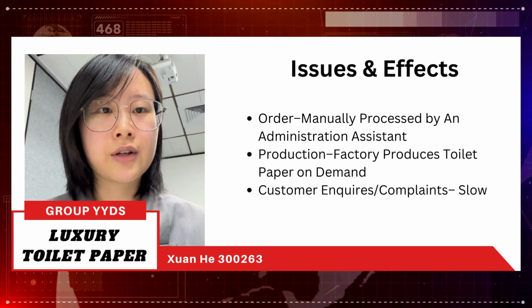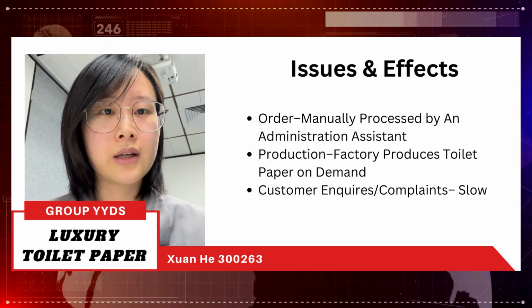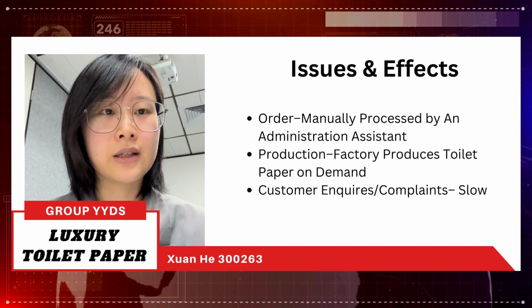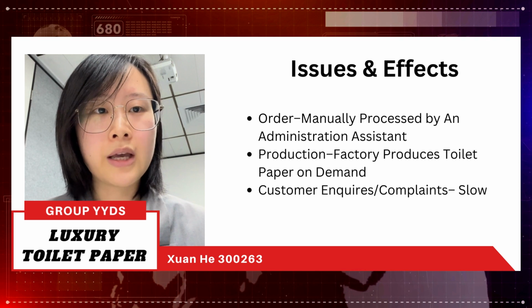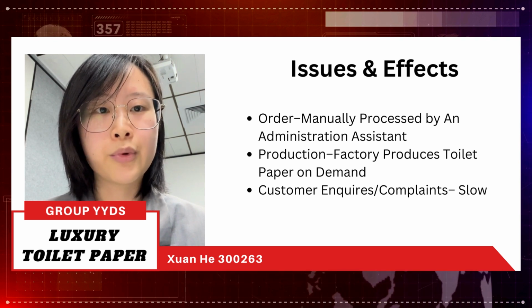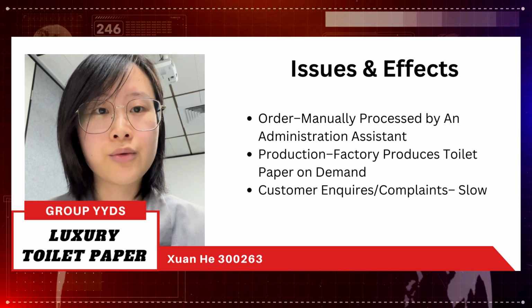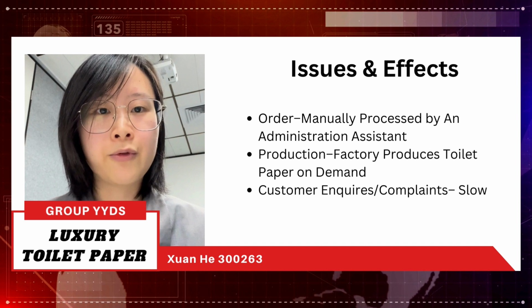Now I will introduce the current problems of our primitive ordering system. Firstly, the customer's order is manually processed by administration assistants. As for customers, the process may include manual errors which may need time to fix, and customers may get the wrong product. As for the factory, wrong orders may increase their workload as well in a specific time frame.